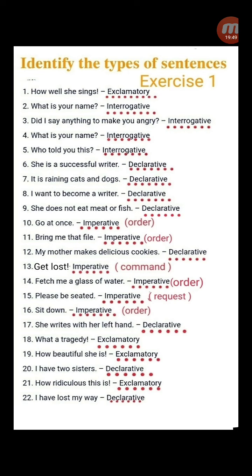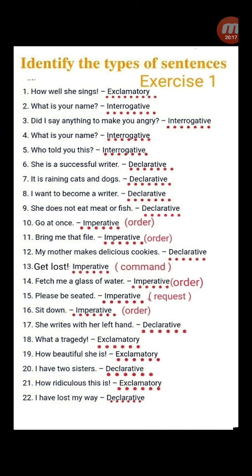Fetch me a glass of water. It is imperative. It's an order. Please be seated. It's a request. Imperative sentence, request. Sit down. It's an imperative sentence, order. She writes with her left hand, declarative. Or you can say assertive sentence.